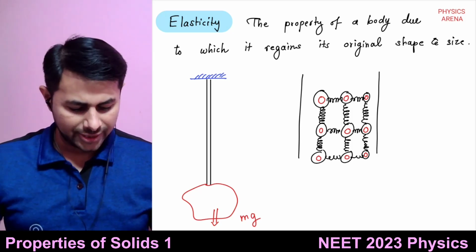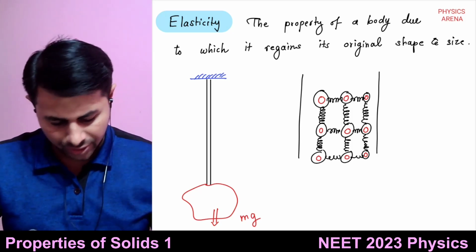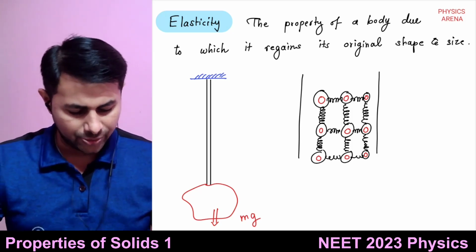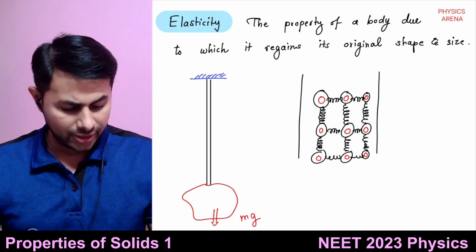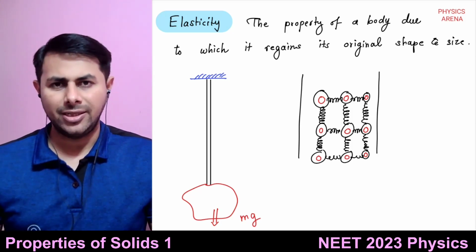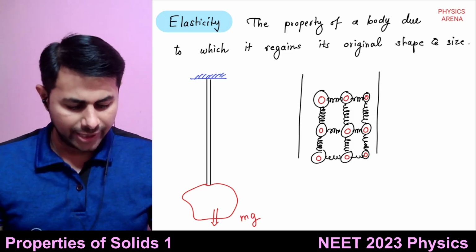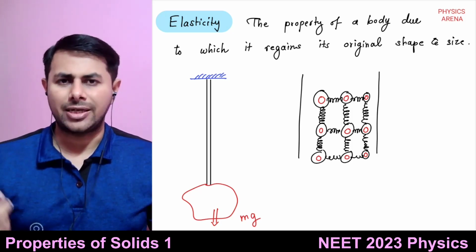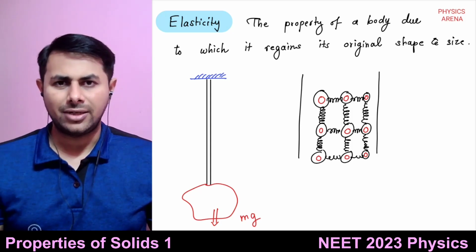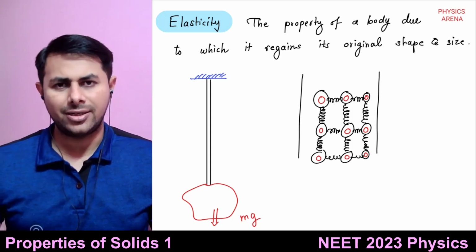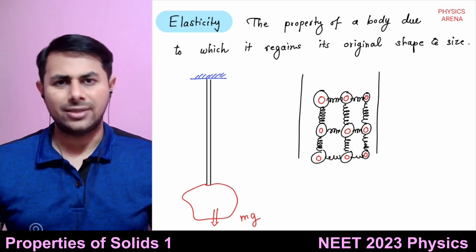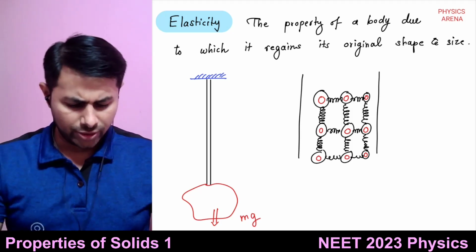So there is a particular value of external force that can be exerted on a body such that it remains elastic. That maximum external stress that you can apply on a body while it remains elastic is known as the elastic limit. We'll talk about that,